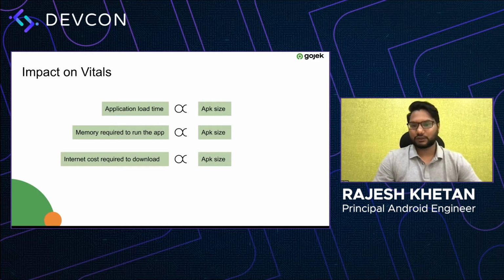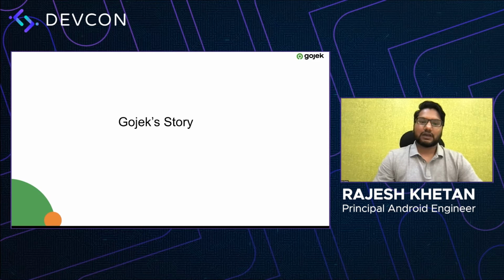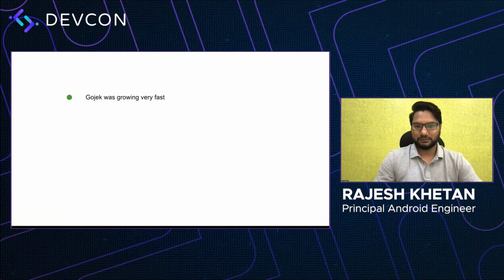So there are majorly two problems which we'll be discussing here today. One is how we make our application size smaller, and the second one is how do we make sure that our application becomes faster, or the load time of our application is fast, so that the user has a smooth experience while using our app. So also look at how the Gojek story looks like, why we landed up into these problems.